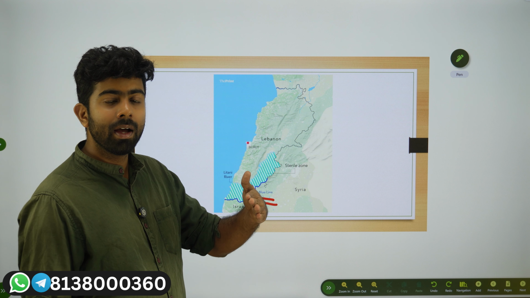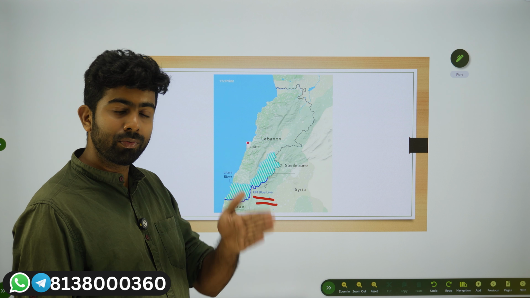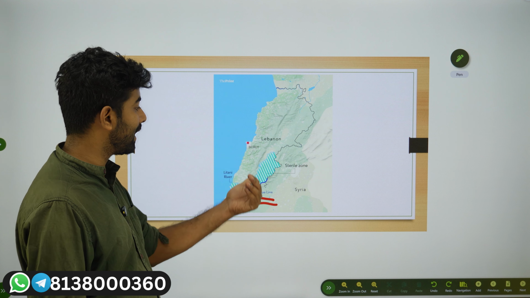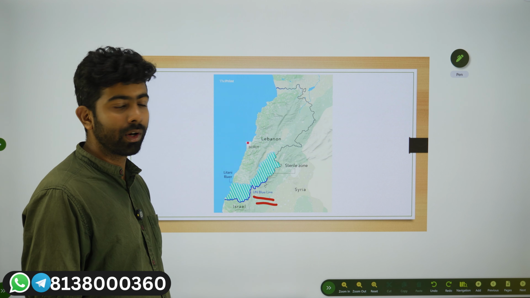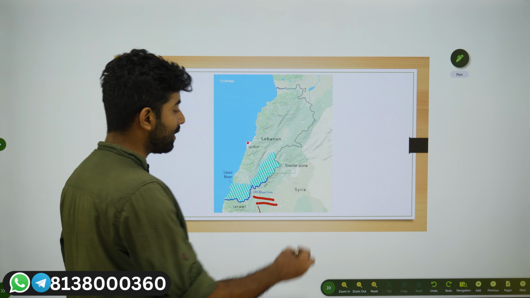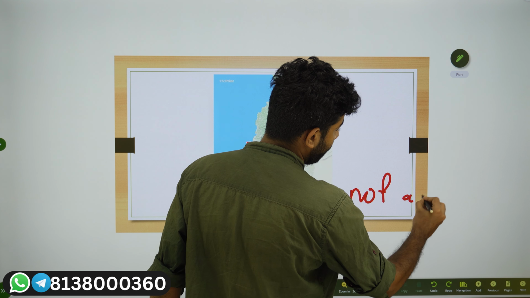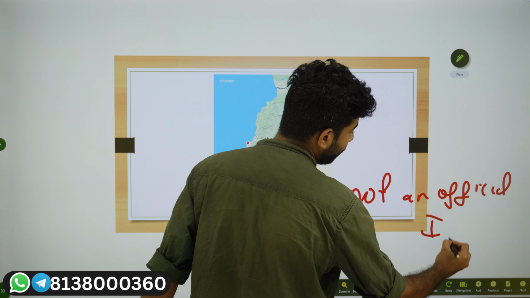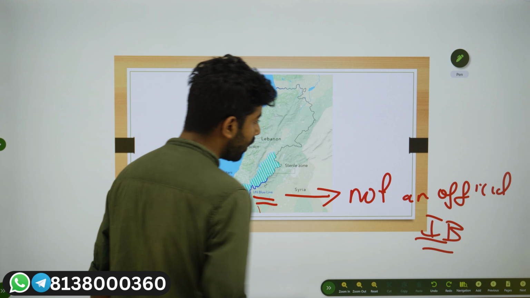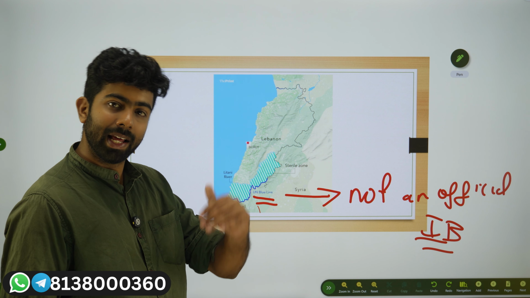It is just a line that the UN established to ensure that Israel left South Lebanon. The UN Blue Line is between Israel and Lebanon.